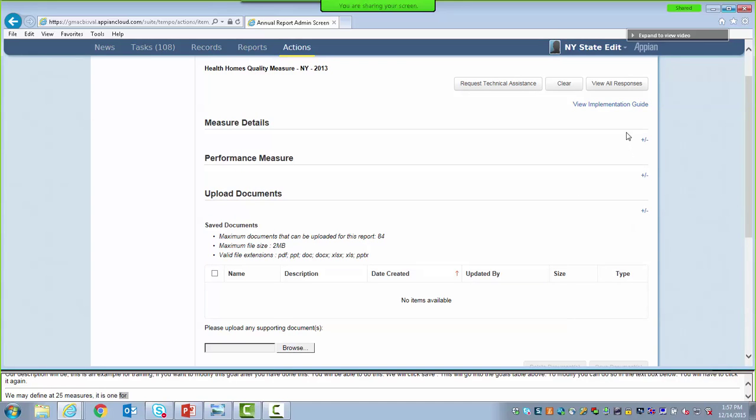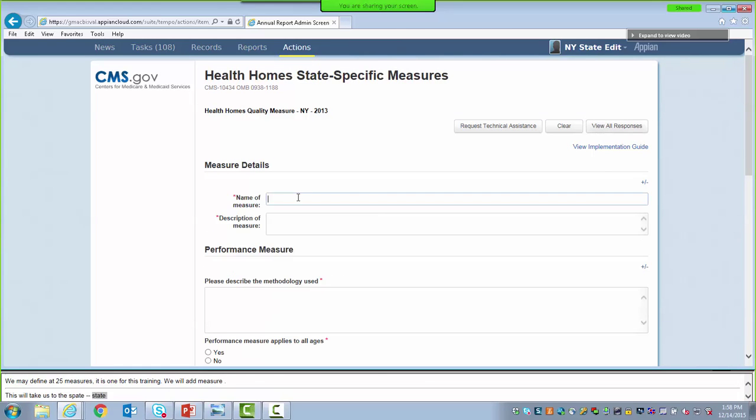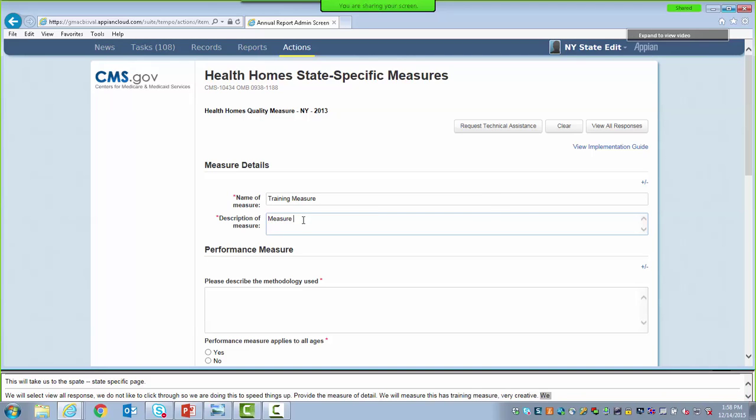This takes us to the state-specific measures page, and we're going to expand the 3 sections included by selecting View All Responses. Remember, we don't like clicking through, so we're doing that to speed things up. And first, we'll provide the measure details. We'll name the measure Training Measure. Because again, we're very creative. And we will describe the measure as just a measure created for training example. We're just putting in some text here to keep things moving.